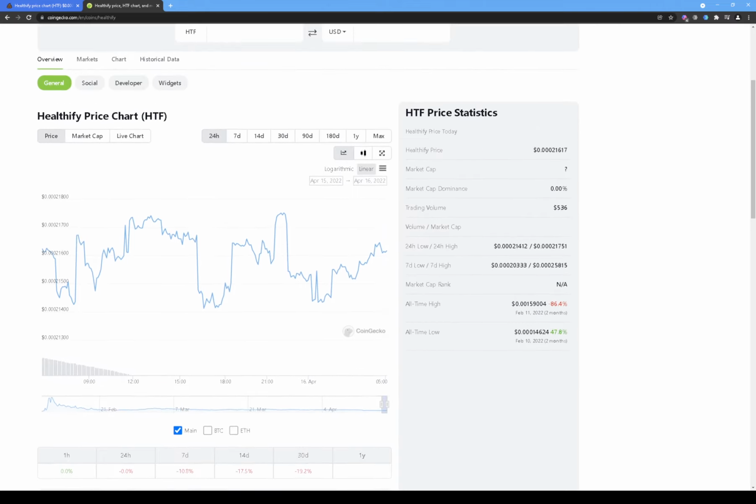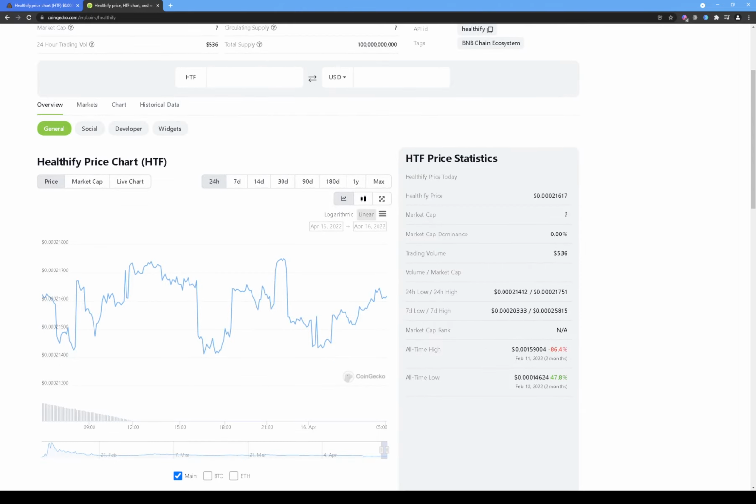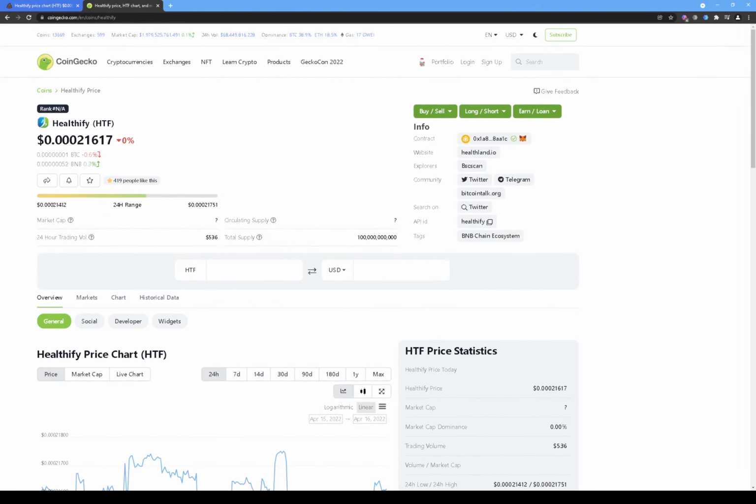All right, so here we can see the chart of how it's been moving over the last couple of days. And what we're gonna do is we're gonna open their Telegram.